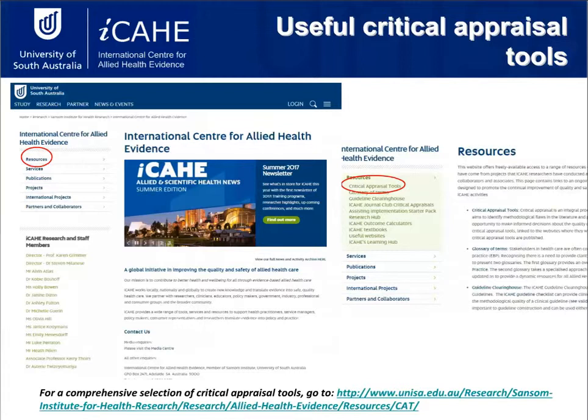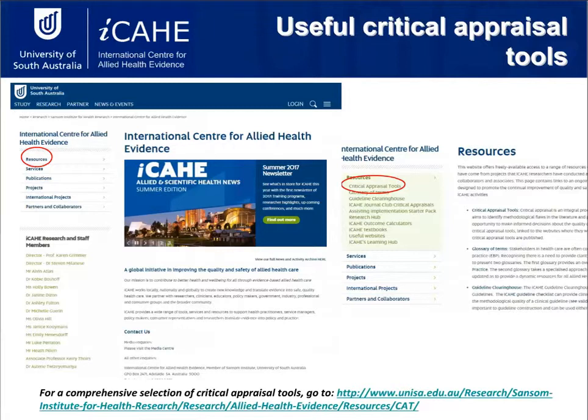We have a really comprehensive list of critical appraisal tools, and they have been sorted into the different study designs. So if you are looking for a critical appraisal tool because you have a specific article that you want to assess, you can go on there, look for the study design that you are assessing, and then pick a critical appraisal tool that you think will be most appropriate. We are in the process of updating that page.